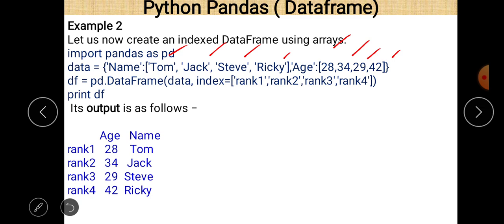Now line number 3, df = pd.DataFrame. So we pass here data as a parameter value, also index is given, and no need to define a column because the columns are already mentioned in the dictionary here, name and age. If you want to define them here, it's okay, otherwise name and age are the column names, because this is already declared in a dictionary. And after the execution of that program, we can easily see rank 1, rank 2, rank 3 and rank 4, these are the index values given to different data.